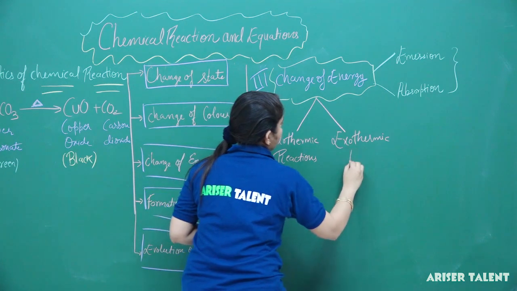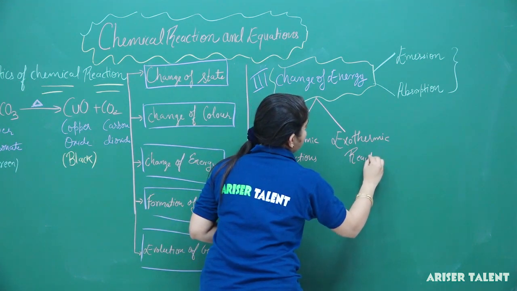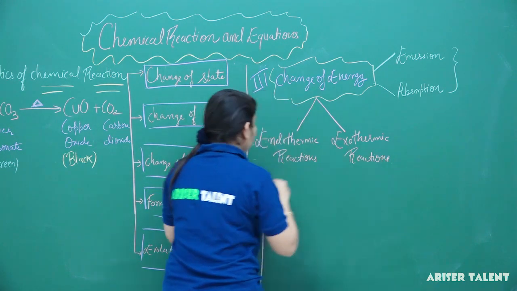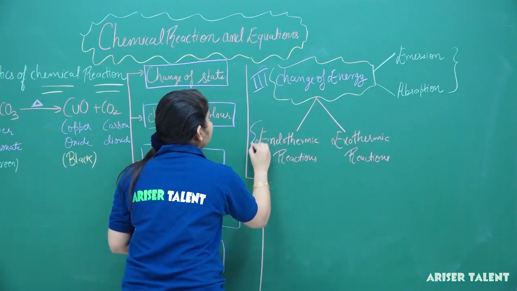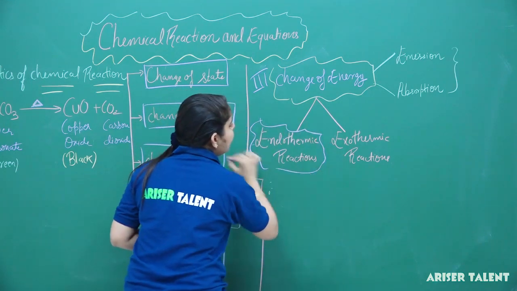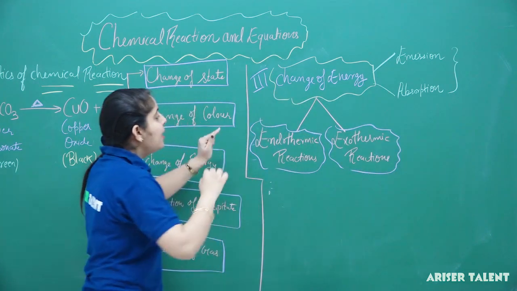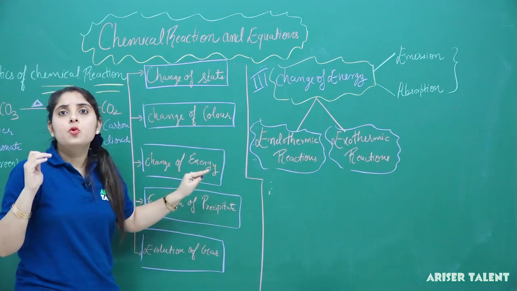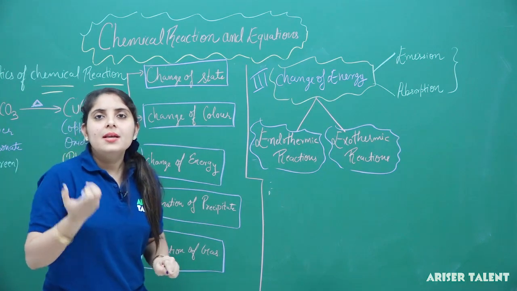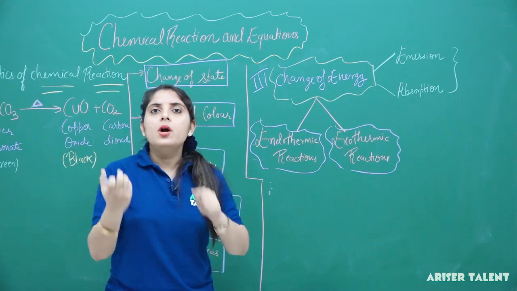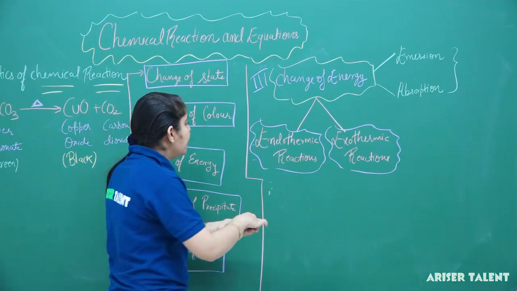Now we will go through these two topics one by one, what endothermic reactions are and what exothermic reactions are. Endothermic reactions are those reactions in which energy is absorbed to accomplish a chemical reaction.